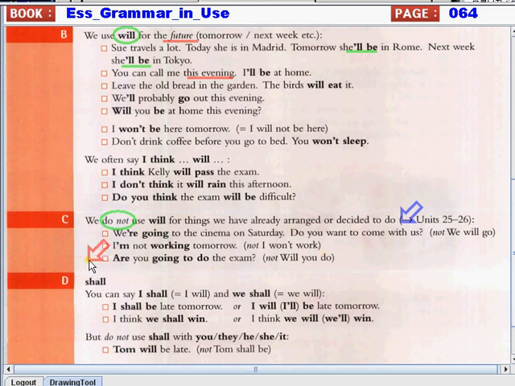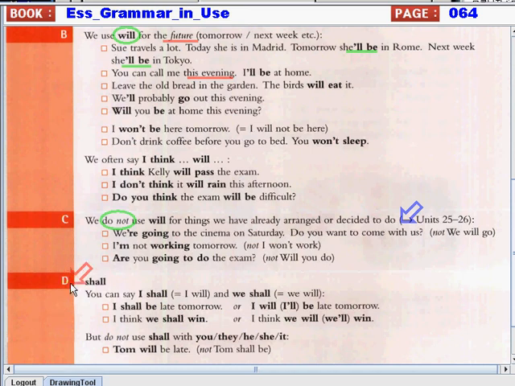So again, if we already planned or arranged or decided to do something, we do not use will. Instead, we use the present continuous tense, which is the be verbs plus the ing form of the main verb. Got that? Good.